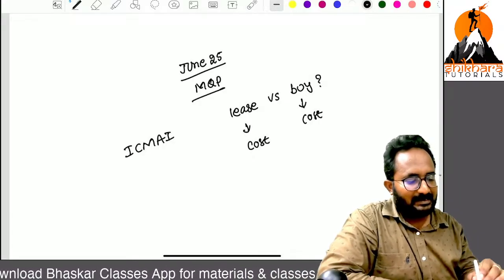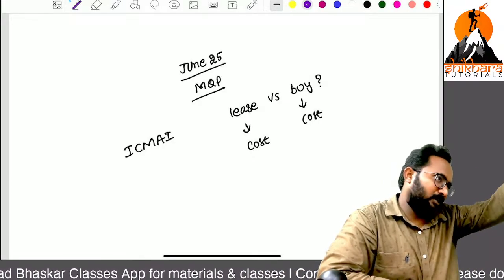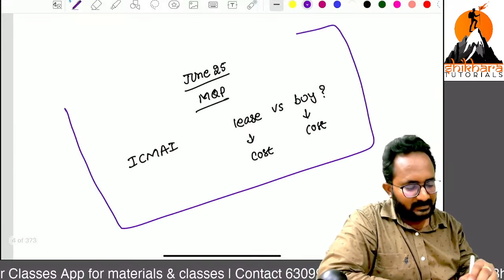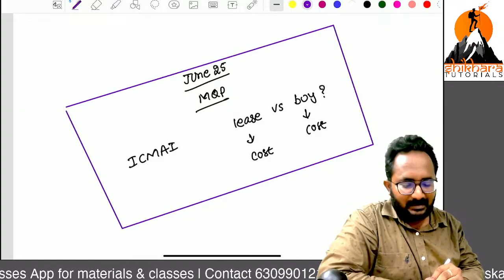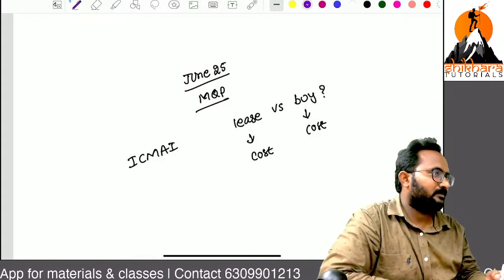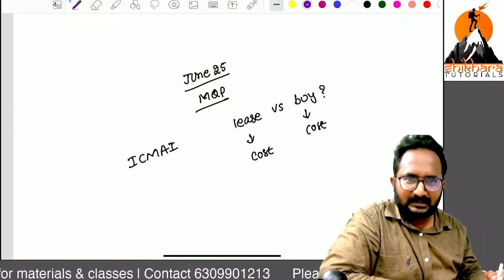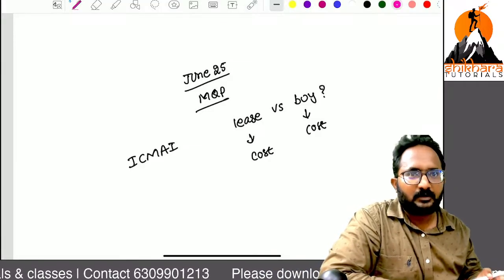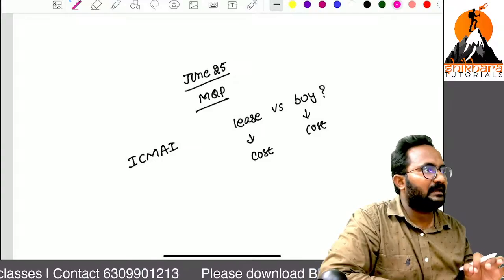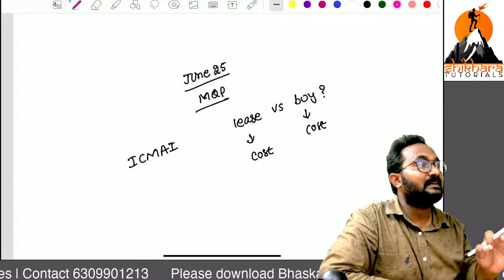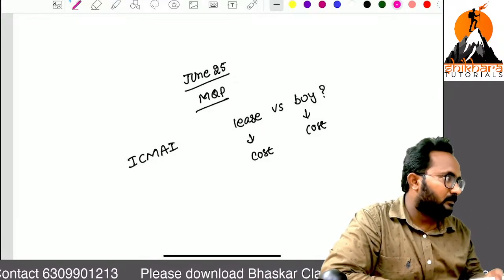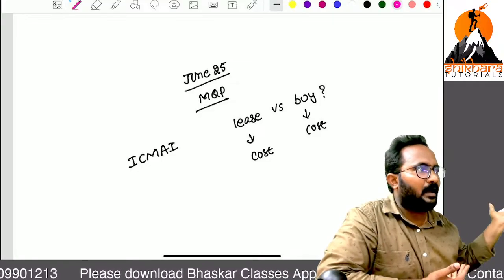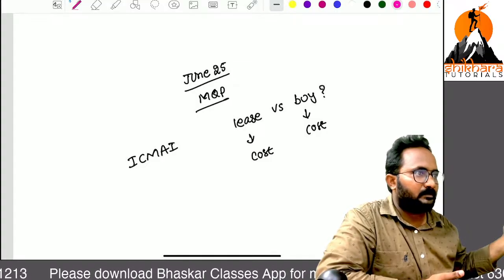One student asked in an institute group, sir, in tax they have given SFM problems. The faculty also said that yes, it is a printing mistake. But that is not a printing mistake. First, you have to refer to your study material. It is tax planning in the area of managerial decisions. Management has to take the decision about whether lease is best or buy is best.